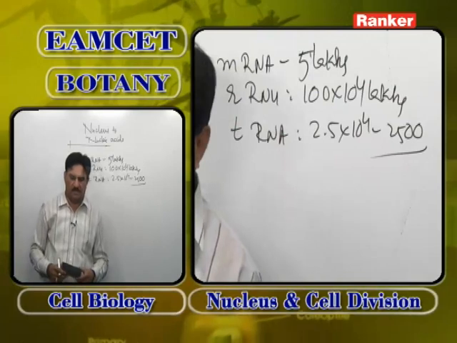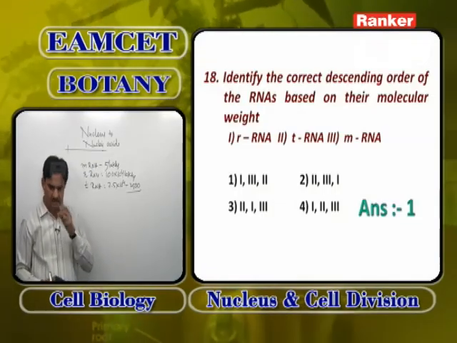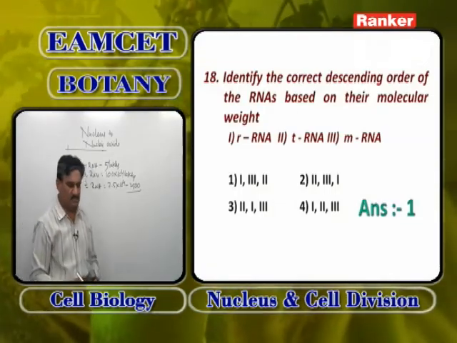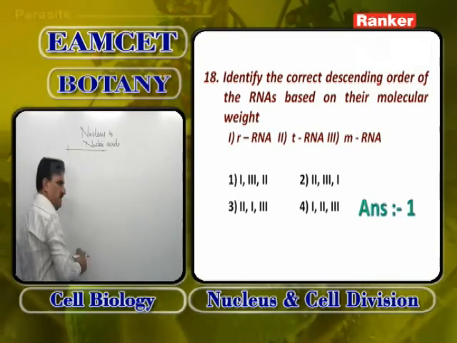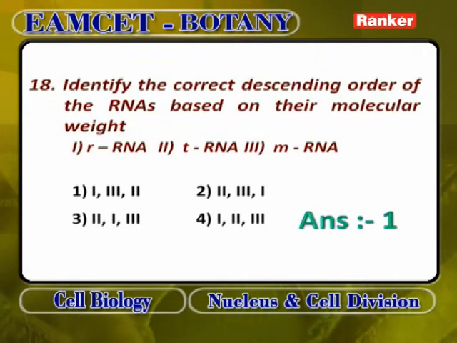So the answer is 1: first ribosomal RNA, then messenger RNA, then tRNA. Molecular weight of ribosomal RNA is 10 lakhs. Molecular weight of messenger RNA is 5 lakhs. Molecular weight of transfer RNA is 2500 Dalton. So the answer is ribosomal RNA, mRNA and tRNA. Answer is 1, 1, 3, 2.